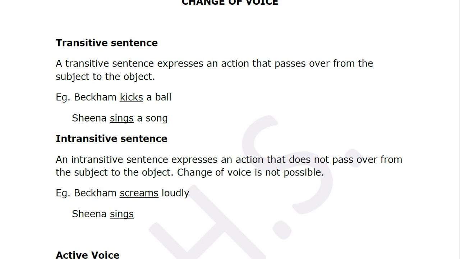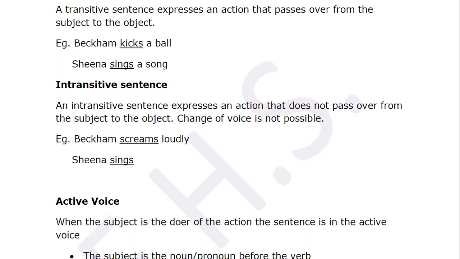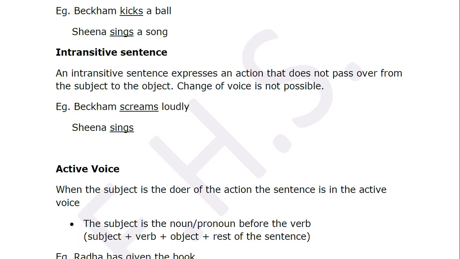Okay. Intransitive sentence. An intransitive sentence expresses an action that does not pass over from the subject to the object. Change of voice is not possible. Example, Beckham screams loudly. Now here he is doing an action, that is screaming. But there is no object after this. This is an adverb. It's describing how he screams. It's not another object. Okay. Sheena sings. See, after the action sings, there is no other object over here. Clear? So the action of Sheena singing is not passing on to the object.